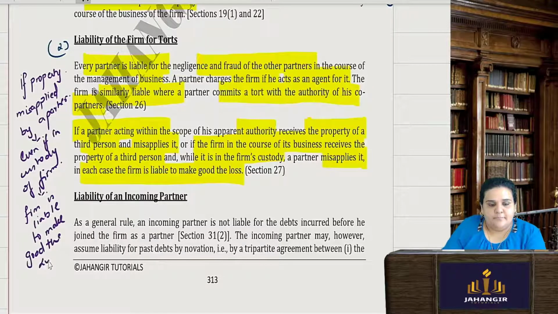Okay, so if there was some third party's property with you and that partner misapplied it, it receives and misapplies it. Or if the firm, in the course of the business, has received it and it was in the custody of the firm but a particular partner misapplied that property, the firm will be liable to make good the loss. Okay.